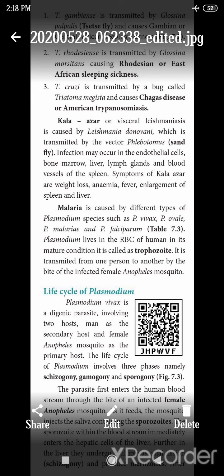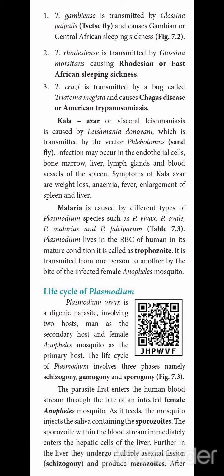It is transmitted from one person to another by the bite of the female Anopheles mosquito. The Anopheles mosquito acts as a vector in the disease. The next one is the life cycle of Plasmodium. The Plasmodium is a digenetic parasite. Digenetic means it has 2 life cycles: one is the sexual life cycle, another one is the asexual life cycle.